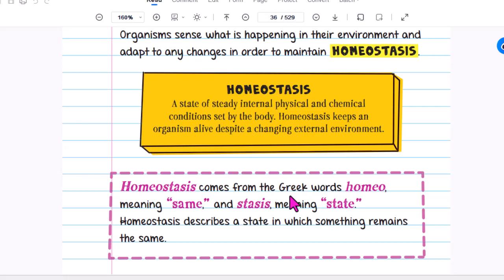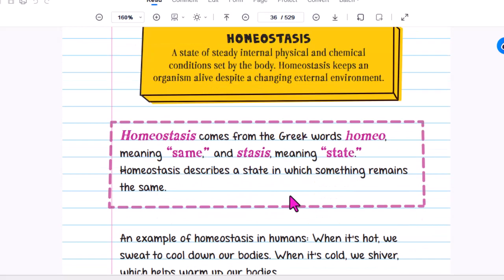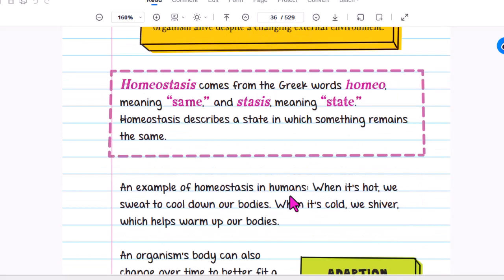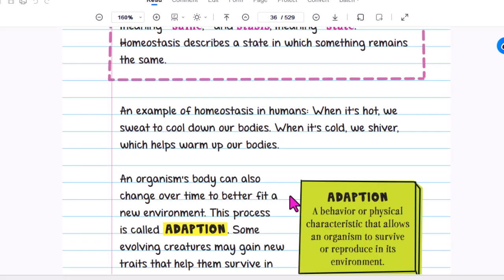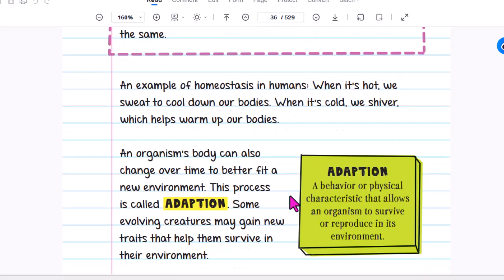Homeostasis comes from the Greek words homeo, meaning same, and stasis, meaning state. An example in humans: when it's hot, we sweat to cool down our bodies. When it's cold, we shiver, which helps warm up our bodies.